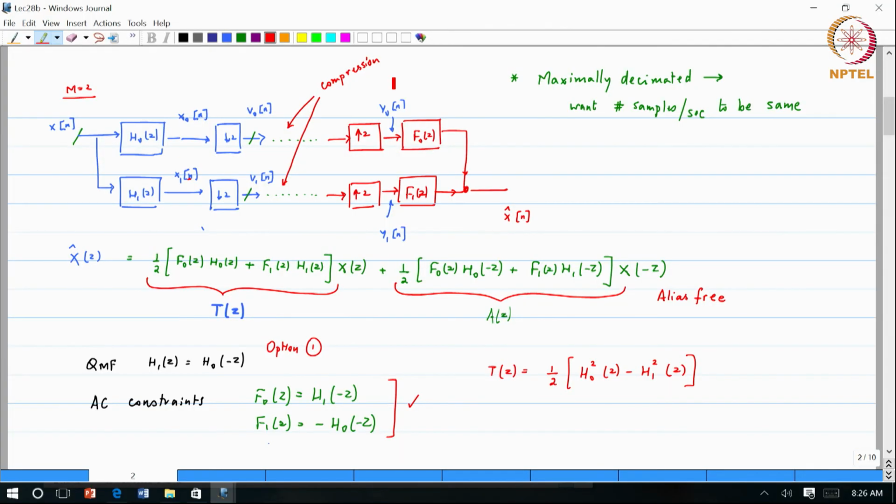It will be a half band filter, which you will design with the appropriate attenuation and scaling, then take its spectral factorization, that will become H naught, and then the mirror image filter, not exactly the QMF version, but you will want to make it the paraconjugate, becomes H1. Then correspondingly F naught and F1 are chosen to cancel aliasing, then you are guaranteed that the input output is in the form of a delay LTI system, which gives you perfect reconstruction.